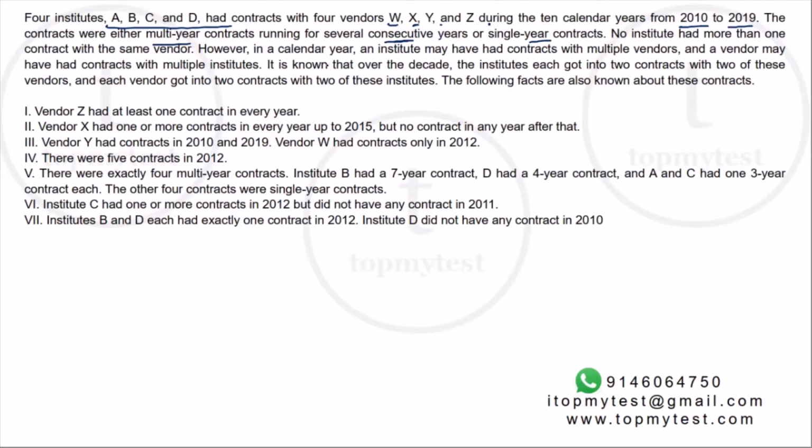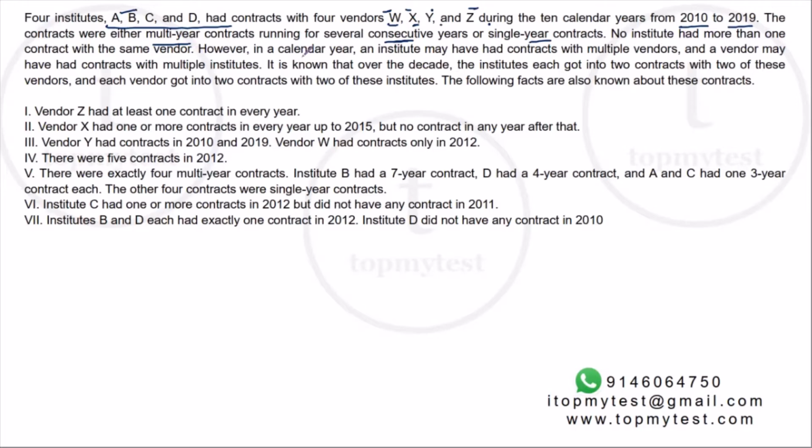Right. So institute A can have multiple contracts, right? But it cannot have 2 contracts with vendor W or 2 contracts with X or 2 contracts with Y or 2 contracts with Z. Similarly with B, similarly with C, similarly with D, right?